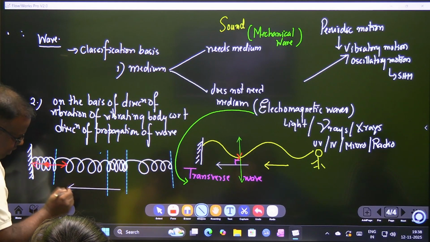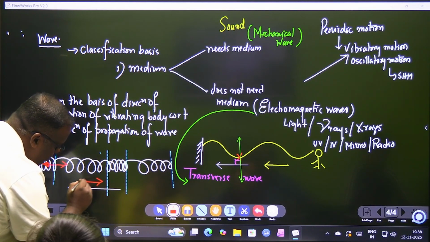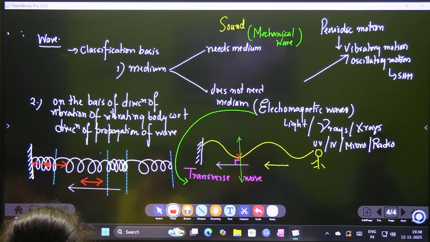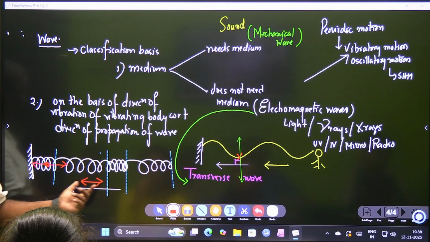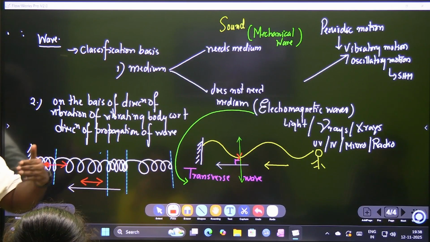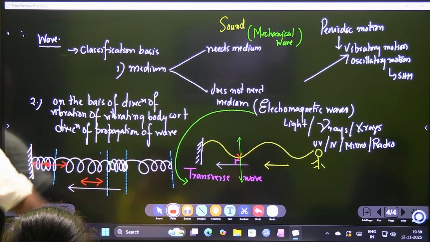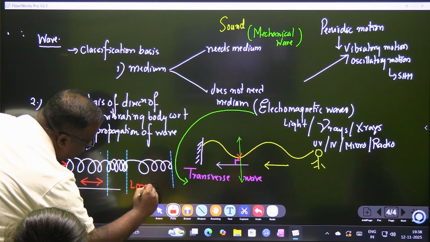The wave is traveling in this direction. How is the particle vibrating? If the particles of the wave vibrate to and fro along the same direction of propagation of the wave, to and fro along the same axis of propagation of the wave, then such waves are known as longitudinal waves.